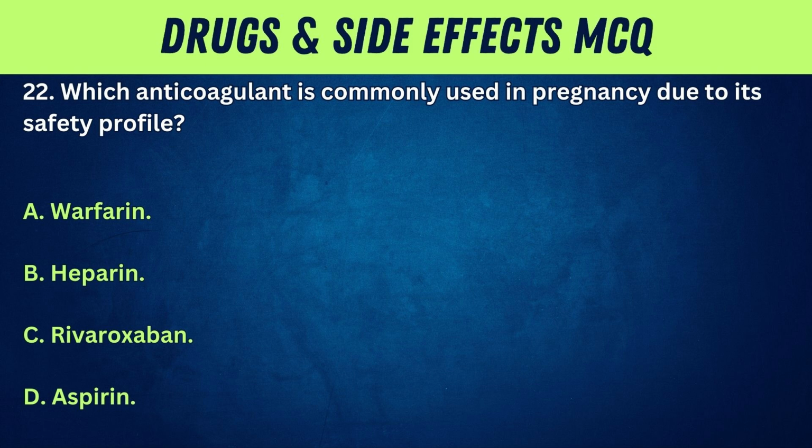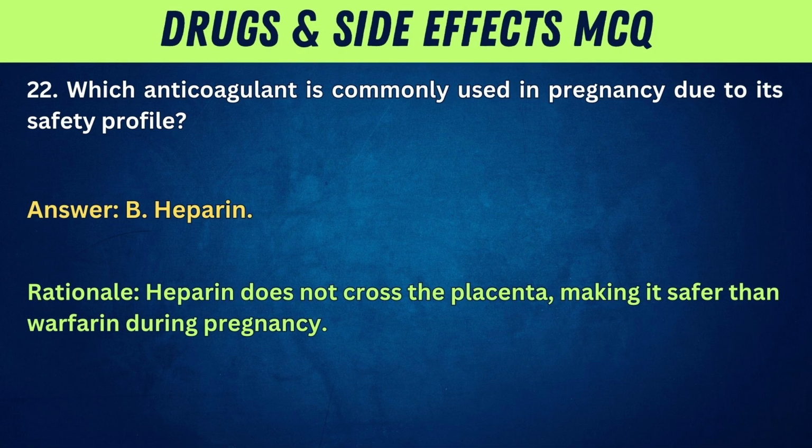22. Which anticoagulant is commonly used in pregnancy due to its safety profile? A. Warfarin. B. Heparin. C. Rivaroxaban. D. Aspirin. Answer: B. Heparin. Rationale: heparin does not cross the placenta, making it safer than warfarin during pregnancy.